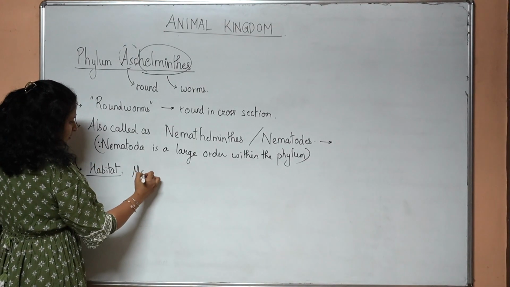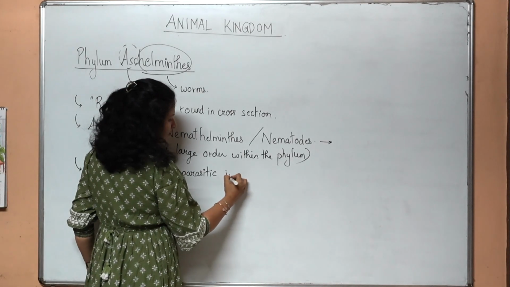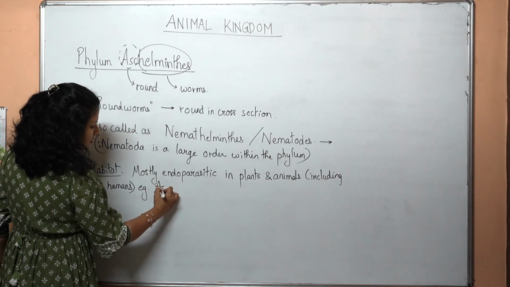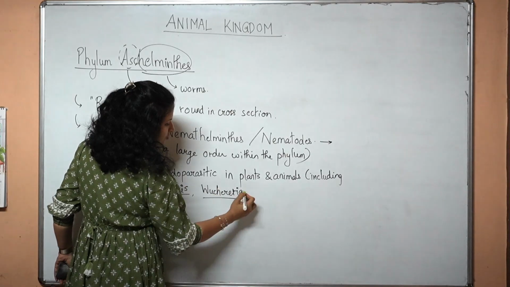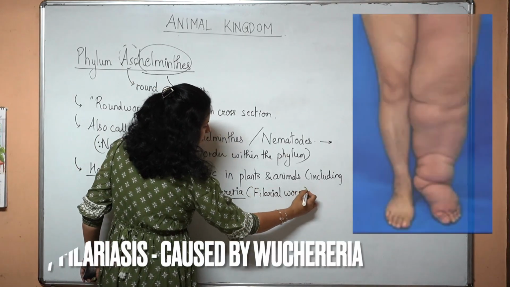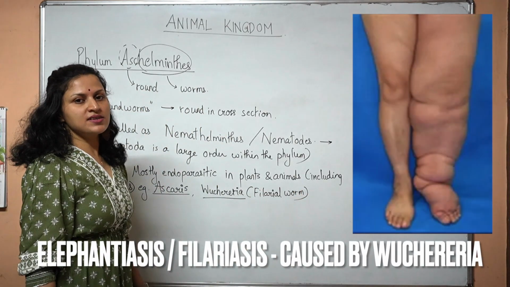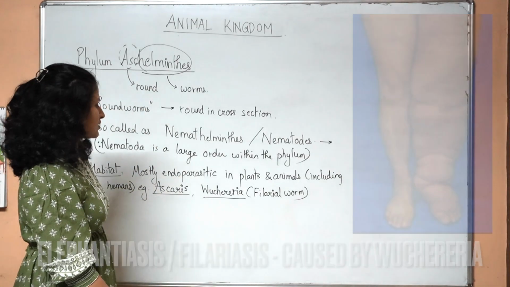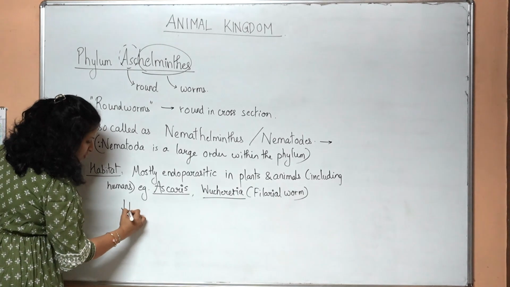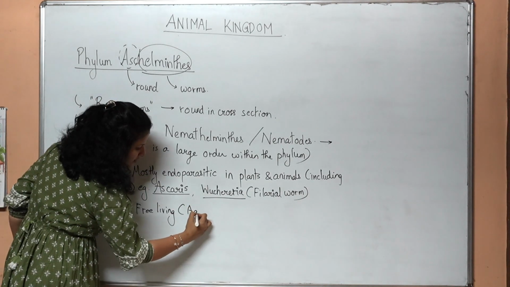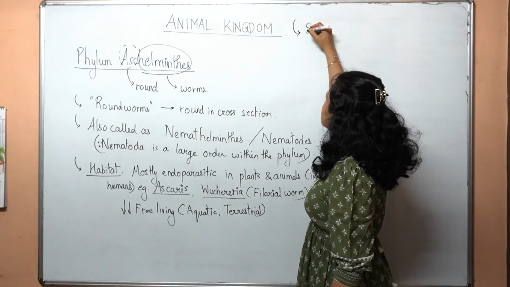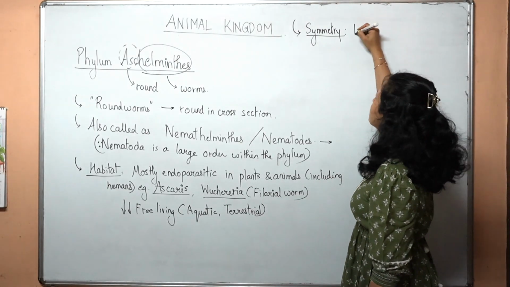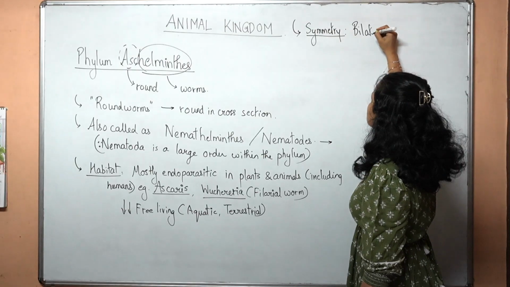Habitat: mostly endoparasitic in plants and animals, including humans. Example, Ascaris, and Wuchereria, which is important, called the filarial worm, causing filariasis or elephantiasis. There is an abnormal enlargement of the limbs in this case. And then there are some forms which are free living, in aquatic and terrestrial habitats. Symmetry had started becoming bilateral from platyhelminths onwards. So they also have a bilateral symmetry.